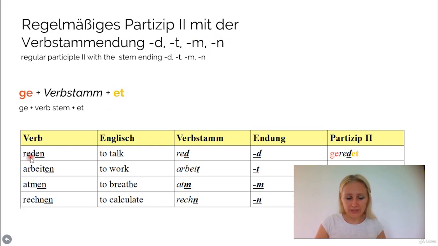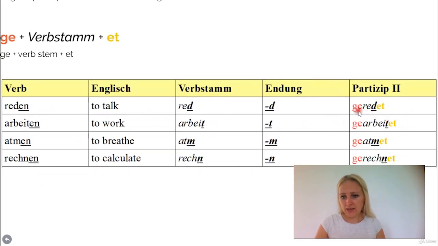So let's have a look at, for example, reden, which means to talk. The stem ends with a d. So as you see here, Endung, it's the ending. The stem ends with a d. So the Partizip 2 is geredet. It's not just gered, because it would be very difficult to pronounce if there was a dt at the end. That's why it is geredet, for the pronunciation. It's just easier to say the word then.